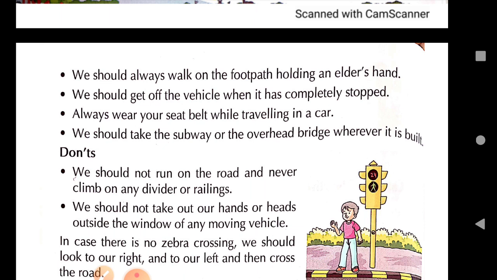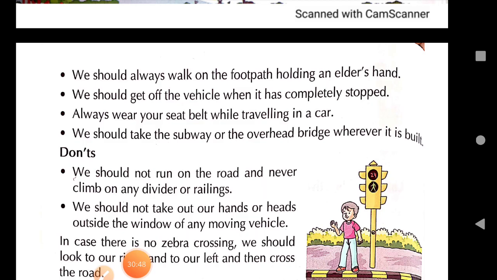Once you reach your home, or once you reach your school, once you reach your destination, then you can do whatever you feel like doing. But while walking on the road, while crossing the road, these are the two most important things, that is walking on the road and crossing the road. Because right now you are very small, you do not drive anything on your own, especially cycle. Okay, so while cycling, while walking on the road, while crossing, be alert, so that you know what to do.